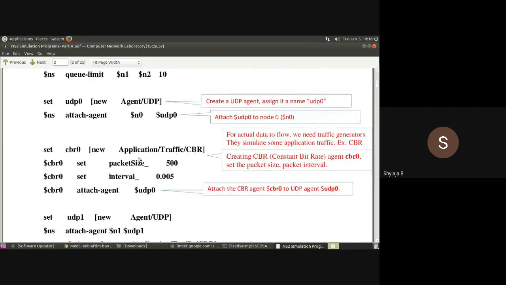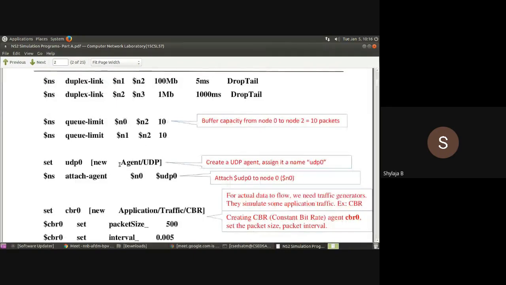And also here there is a possibility of error. When you write agent, here we have written set udp 0 space opening bracket new Agent/UDP. While typing fast, there is a possibility of writing the wrong spelling. Instead of AGENT, most of you were typing in the lab AGNET, and because of that it was throwing an error. So be careful while typing the program. Don't make any mistakes in the spelling.